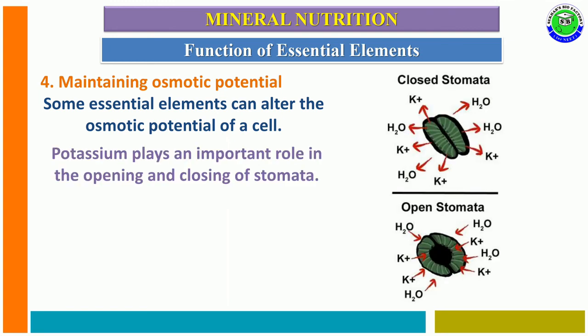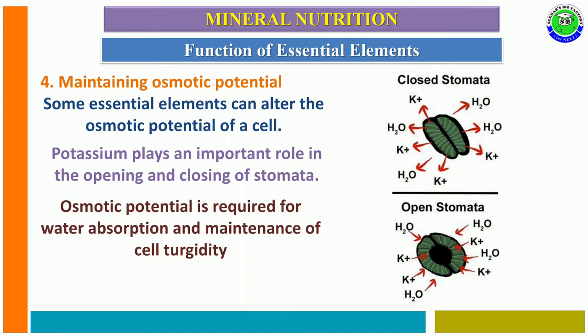Potassium plays an important role in the opening and closing of stomata, because due to entry of K+ ions into the guard cells and removal of K+ ions from the guard cells, the movement of stomata takes place, leading to closing and opening, which happens due to maintaining turgidity in guard cells. Osmotic potential is required for water absorption and at the same time to maintain cell turgidity for closing and opening of stomata.